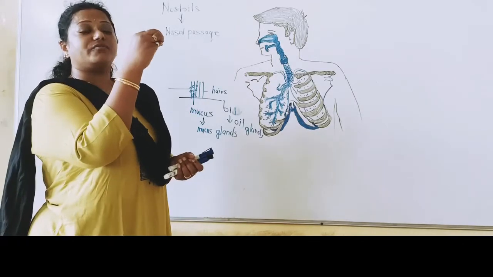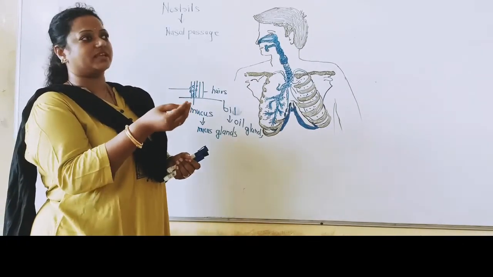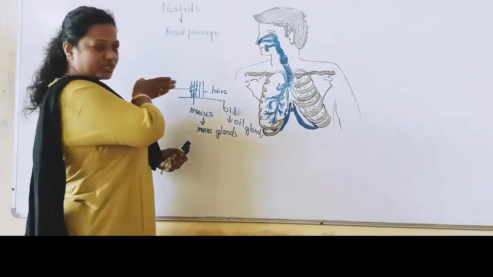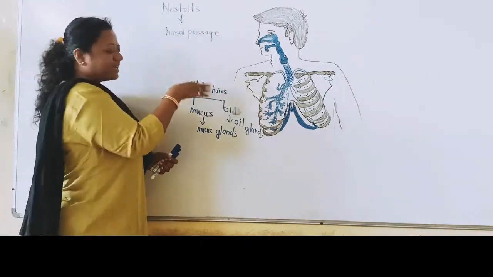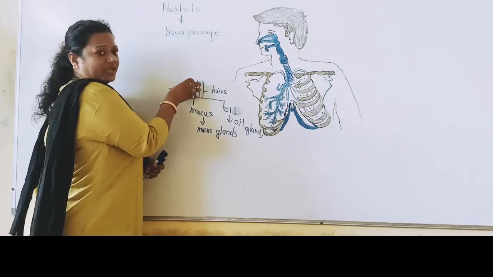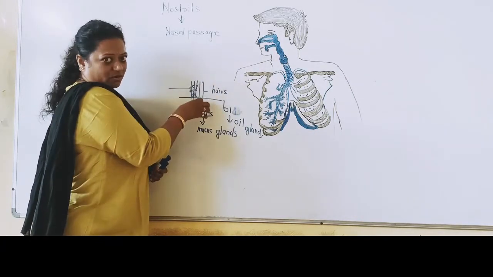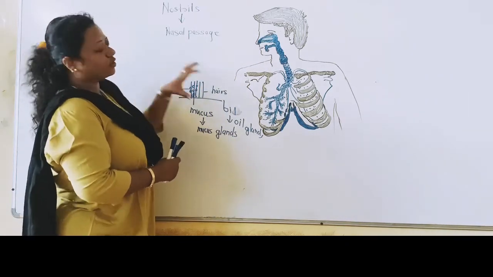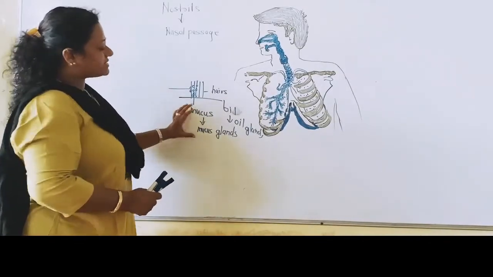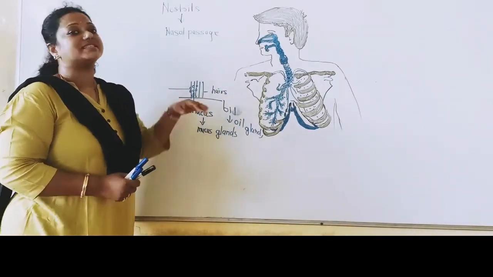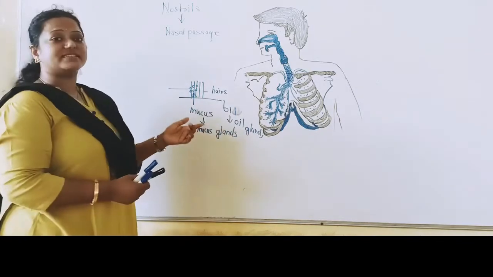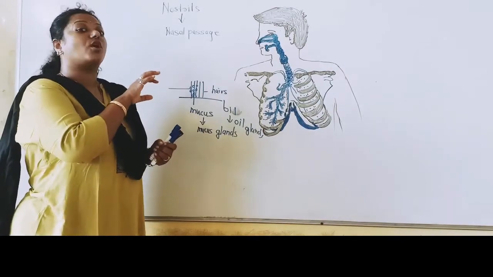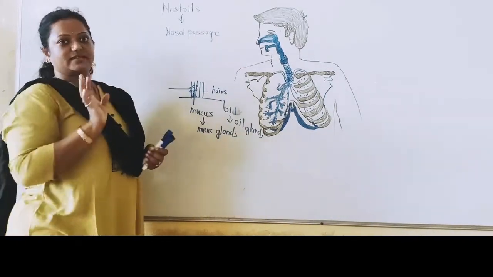Only strained, purified, clean air can pass into the nasal passage, because whatever particles are there would be trapped by the hair. And even if they go inside, the mucus glands and the oil glands do their work by secreting mucus and oil respectively, sticking those particles and not allowing them to enter into the nasal passage.